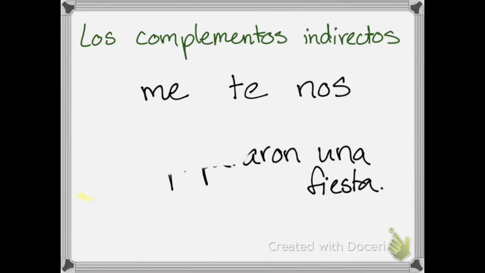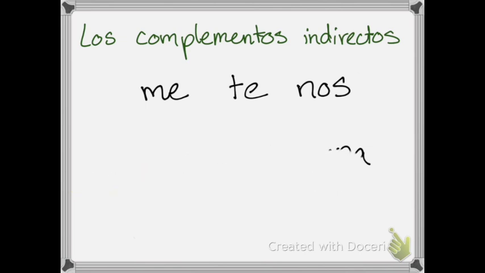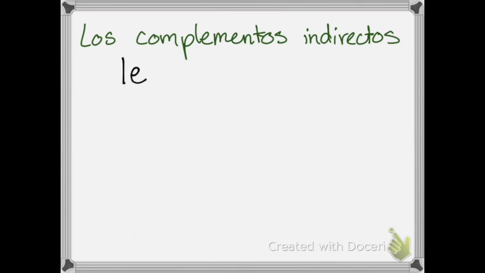There are a few that are different. If I'm talking about he or she, instead of lo or la, it's going to be le. Le can represent either he or she, like him or her, whoever is receiving the item. See? Como, por ejemplo, le prometí